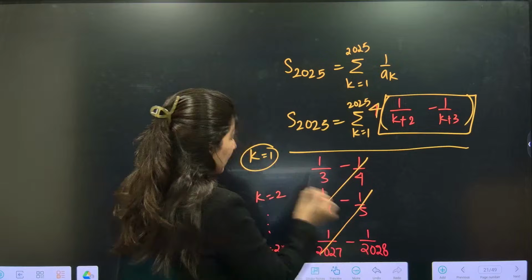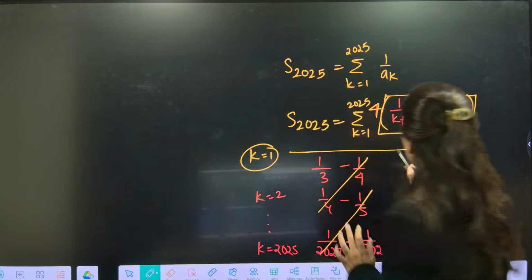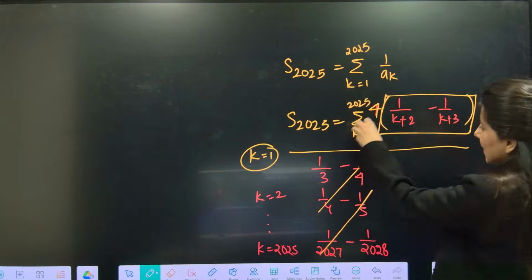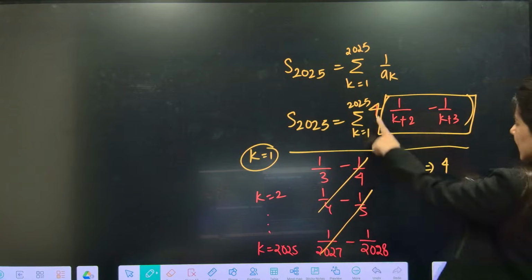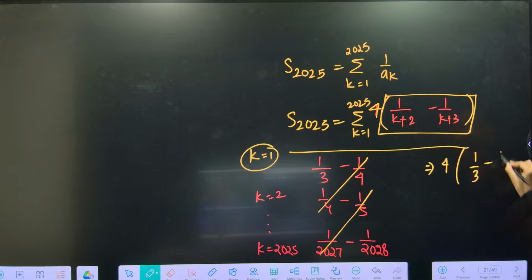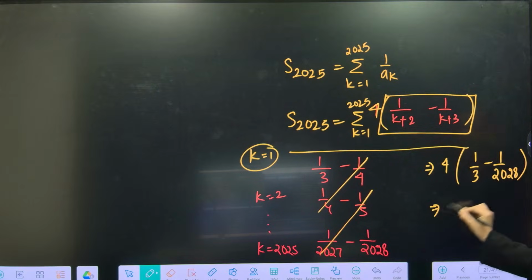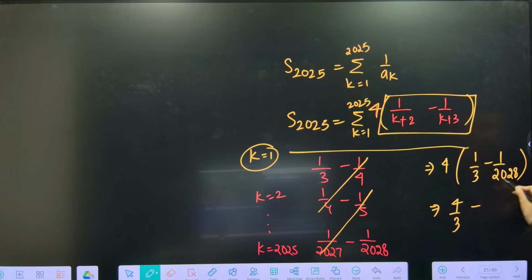Anyway, the moment you do this, you are going to get this sum, the sigma is going to be 1 by 3. So final answer, 4 is already there, 1 by 3 minus 1 by 2028. So this is 4 by 3 minus 4 upon 2028. 4 1s are 4, 5s are 50, 4 7s are 28.